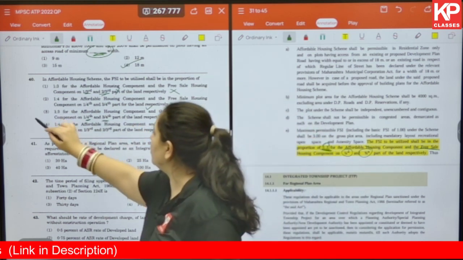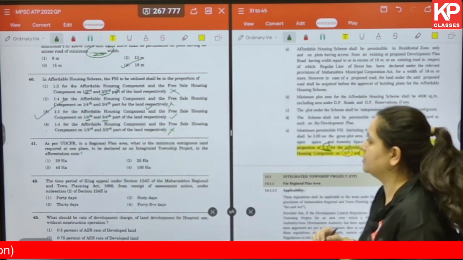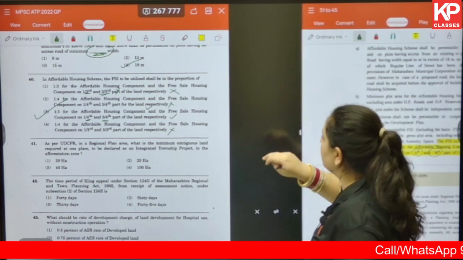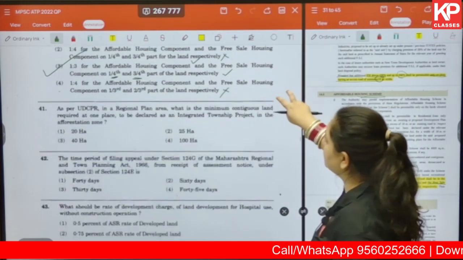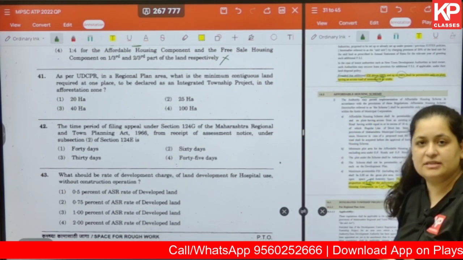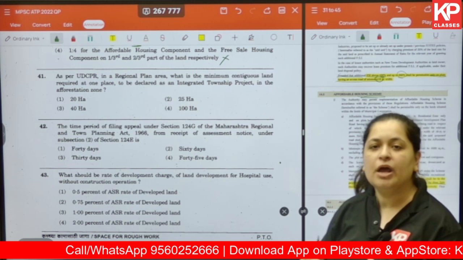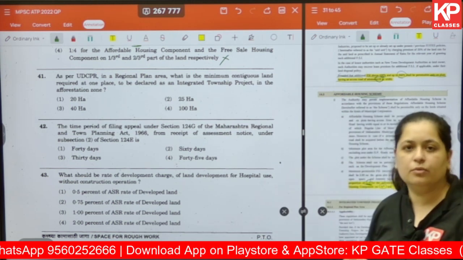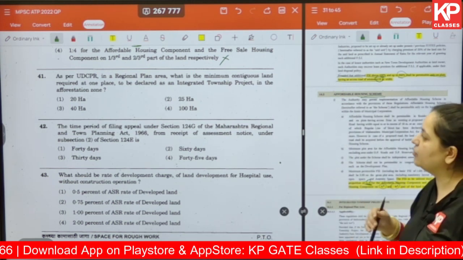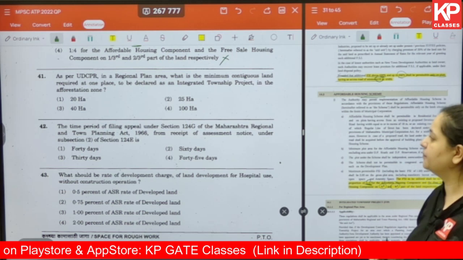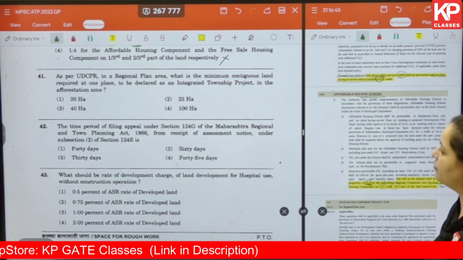So we know for sure option number 3 is correct in this case. Okay. For any questions which are confusing in nature, you can follow this step. You can first narrow down the 4 options to 2 or 3 and then move further into the question. Okay, moving on to question number 41.